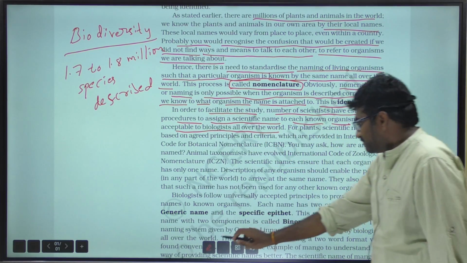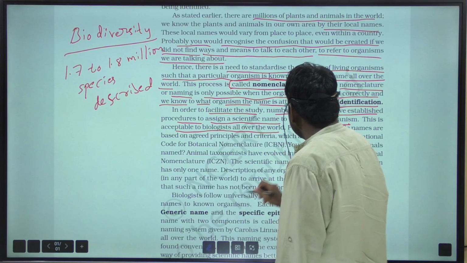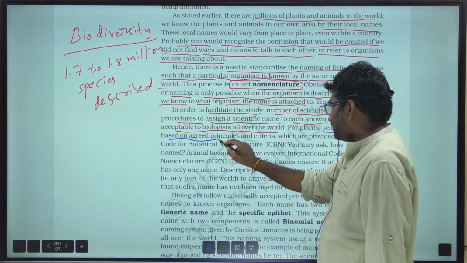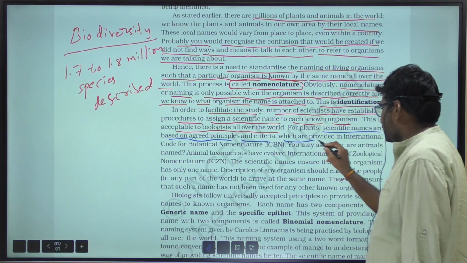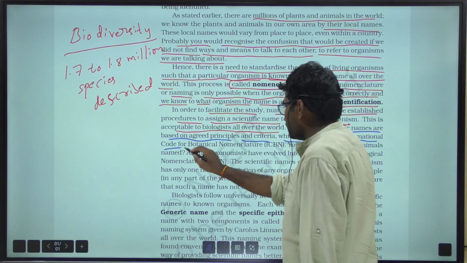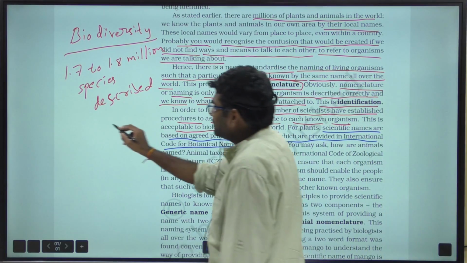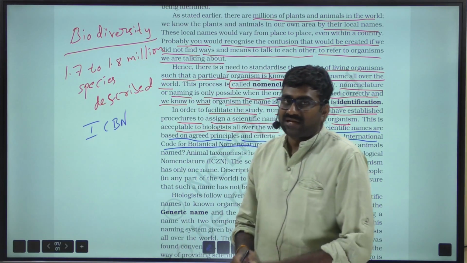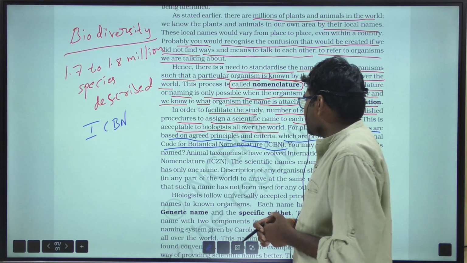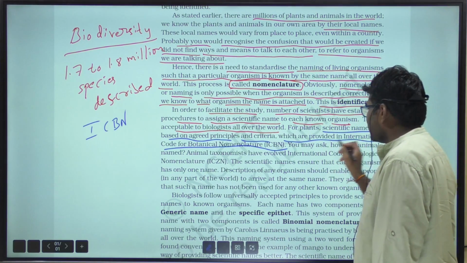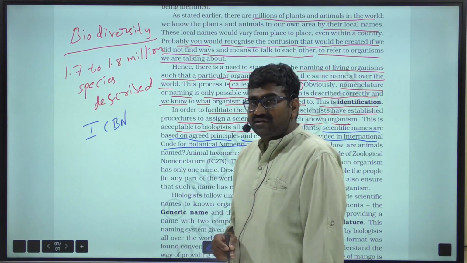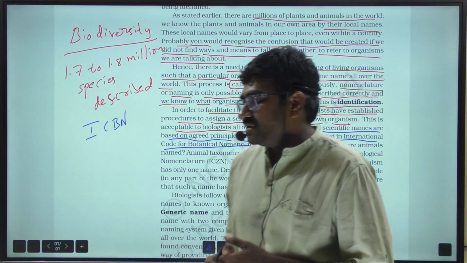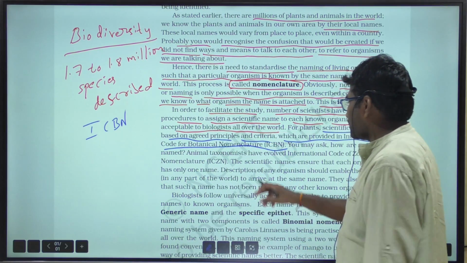So for plants, scientific names are based on agreed principles and criteria which are provided in the International Code for Botanical Nomenclature, that is ICBN. Whereas for animals, it is ICZN, that is the International Code for Zoological Nomenclature.